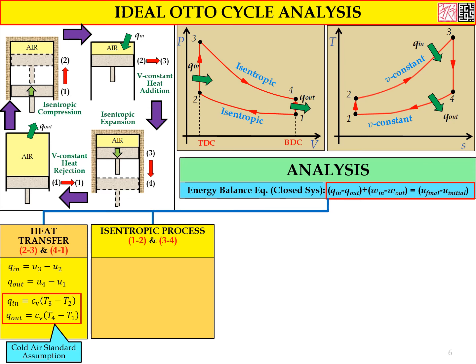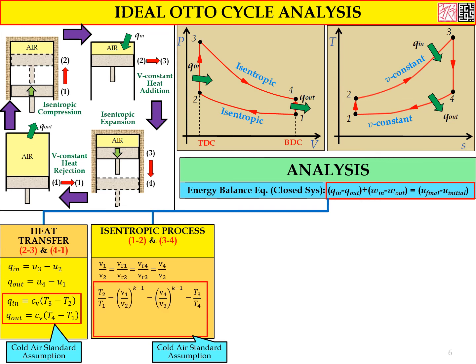And now we look into the second process, which is the isentropic process, where we have process 1 to 2 and 3 to 4. In here we can use the ratio of the volume: V1 divided by V2 is equal to Vr1 divided by Vr2, and is equal to Vr4 divided by Vr3, and is equal to V4 divided by V3. And in the cold air standard assumption, we have the power of k minus 1. As you can see, T2 divided by T1 is equal to V1 divided by V2 with the power of k minus 1, and so on.